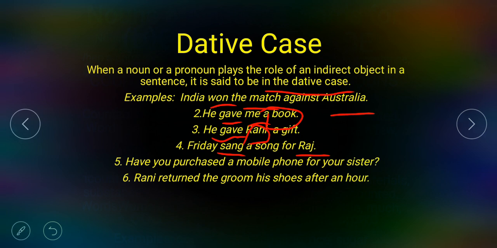Have you purchased a mobile phone for your sister? Same, first of all you have to find the verb, that is purchased. What you purchased? Mobile phone. And for whom? For your sister. Sister is the dative case. Rani returned the groom his shoes after an hour. What Rani returned? Rani returned shoes. Shoes is the direct object and the groom is the indirect object.